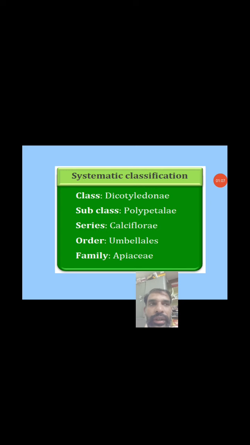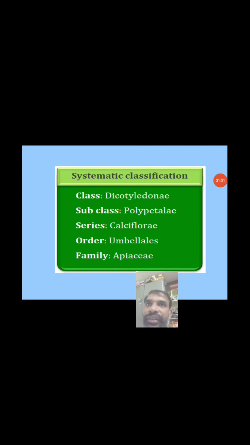According to Bentham and Hooker, they placed this family in Dicotyledons at the end of Polypetalae, whereas Engler and Prantl placed this family in Dicotyledons in the subclass Archichlamydeae and order Umbelliflorae.